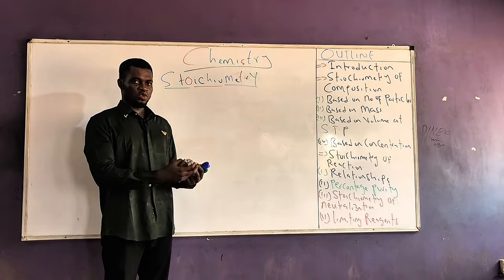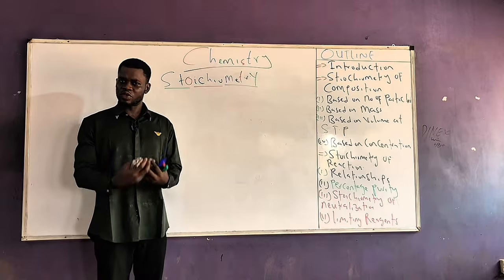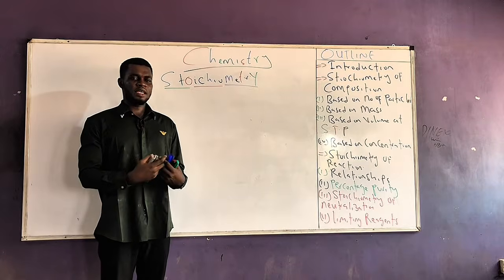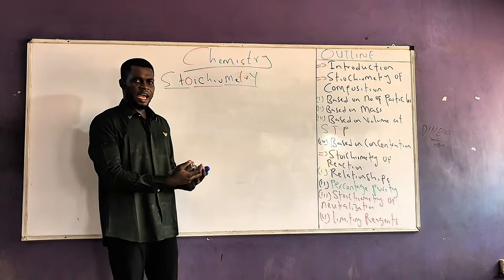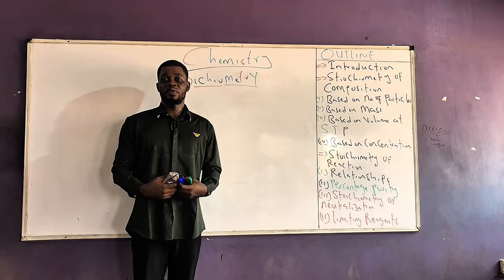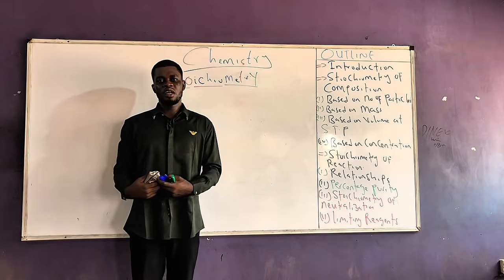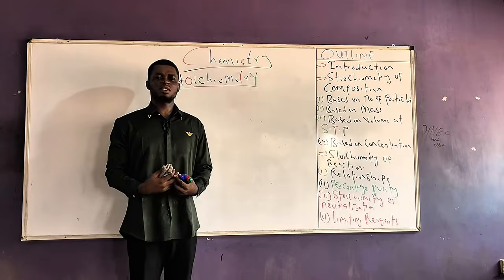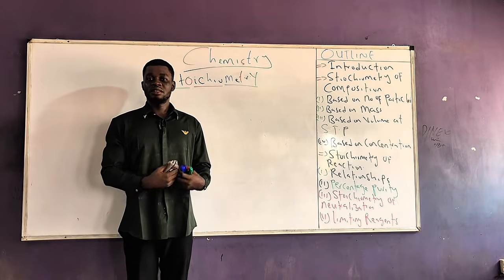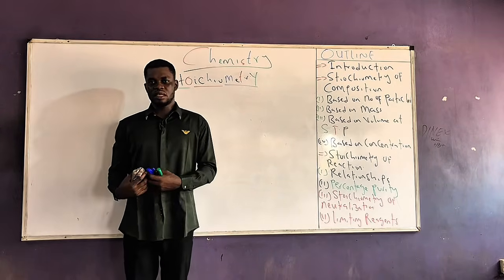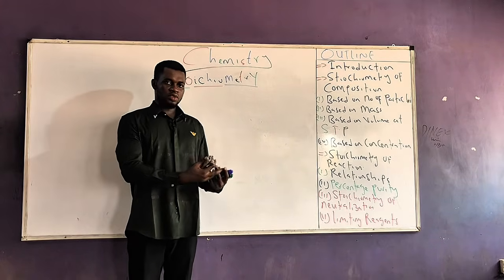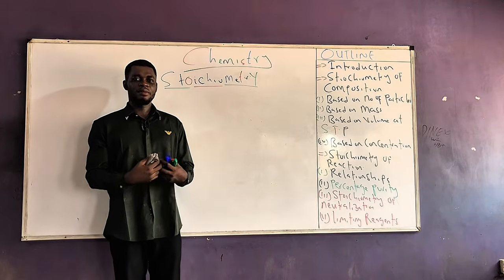At the same time, you go into the storeroom, and what you will come out with is the same 12 eggs. She didn't tell you to give her 12 eggs; she said a dozen eggs. But you came out with 12 eggs. That simply means that a dozen is another way of representing 12 eggs. Likewise, a crate of eggs contains about 30 eggs. So she can tell you to get 30 eggs, and you emerge with 30 eggs. She can also tell you to get a crate of eggs, and you come out with the exact same 30 eggs.